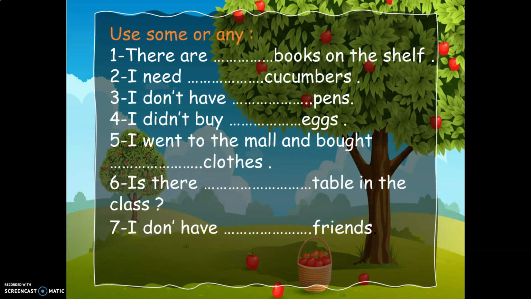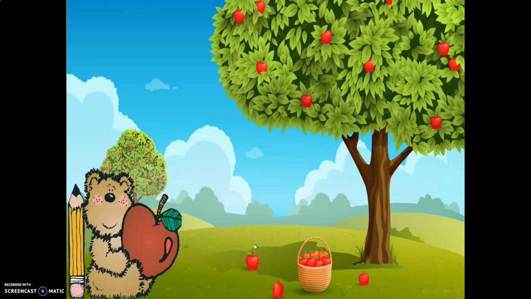After that, girls, we will answer some questions like this. Number 1, there are some books on the shelf. 2, I need some cucumbers. 3, I don't have any pen. 4, I didn't buy any eggs. 5, I went to the mall and bought some clothes. 6, is there any table in the class? 7, I don't have any friends. Okay? Then, girls, ready to start my lesson?